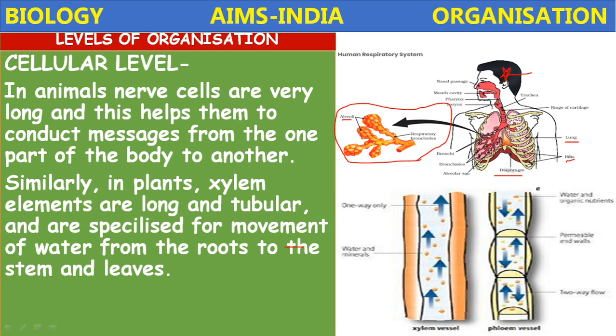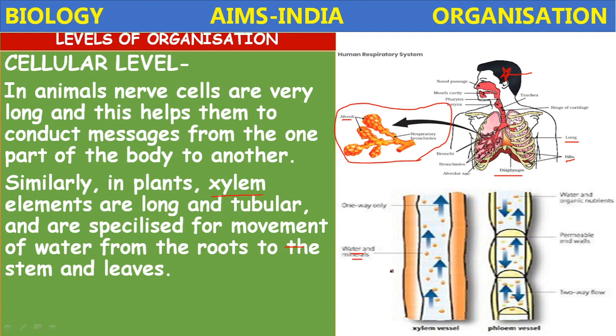In plants, for example, take xylem tissue. Xylem is a conductive tissue in the plant. It is a complex tissue. This xylem transports water and minerals from roots to the upper parts of the plant. There are different types of cells present in this xylem: xylem vessels, xylem fibers, xylem tracheids.